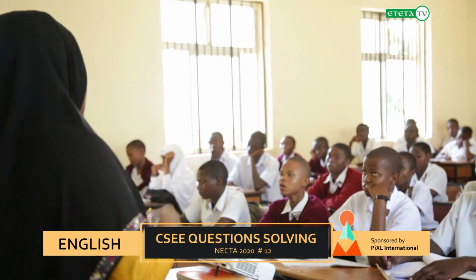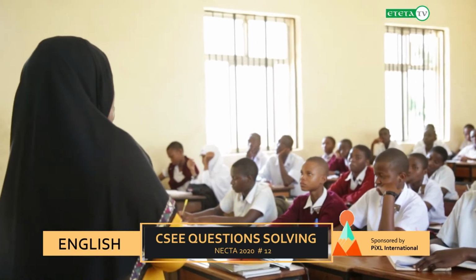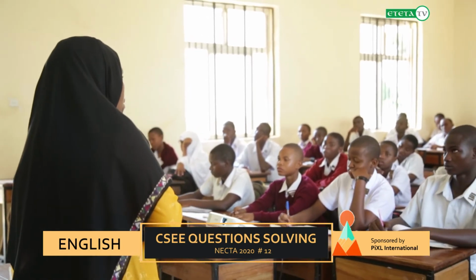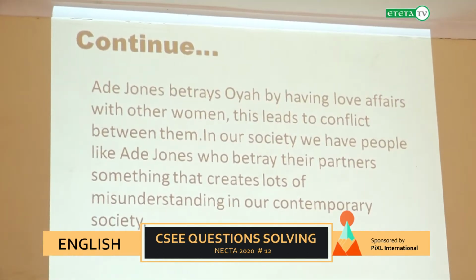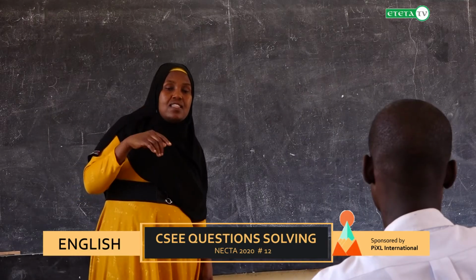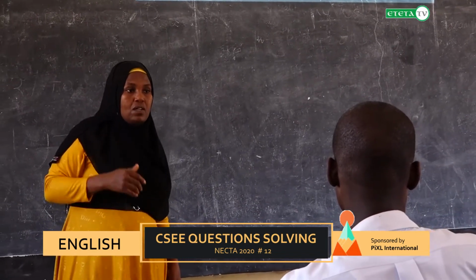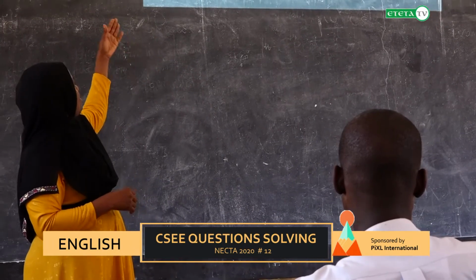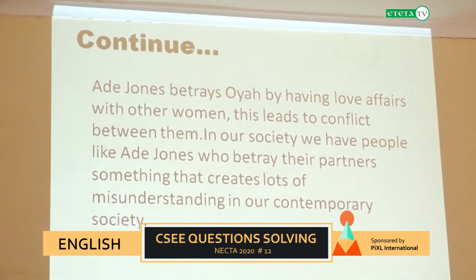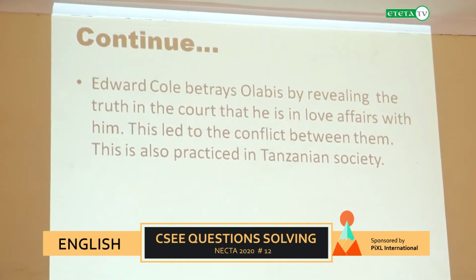Now in the same point, my dear students, we have touched 3 things. As the question asks, you have shown the betrayal and how that betrayal led into conflict, and thereafter turning to the contemporary society. That is what we are referring to as the relevance. The question needs you to show the relevancy to our society. Whatever is happening in these societies is also happening in our contemporary society. So in each point there have been 3 elements. Let's go to another point in the same book.